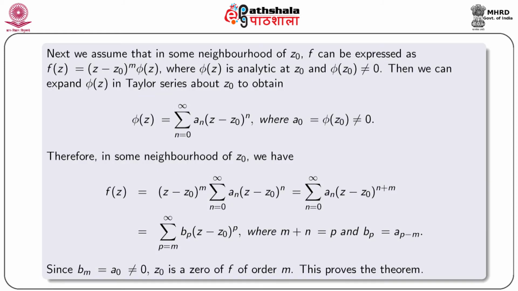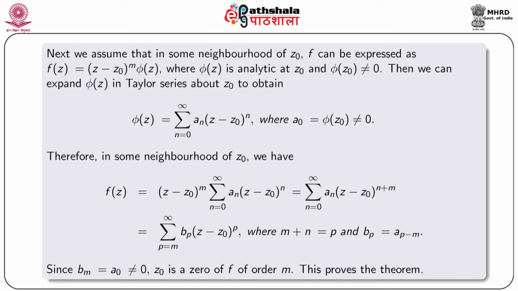Next, we assume that in some neighborhood of z0, f can be expressed as f(z) equal to (z minus z0) to the power m into phi(z), where phi is analytic at z0 and phi is not 0 at z0. Then we can expand phi in a Taylor series about z0 of the form phi(z) equal to summation n equal to 0 to infinity a_n (z minus z0) to the power n, where a_0 equal to phi(z0) not equal to 0.